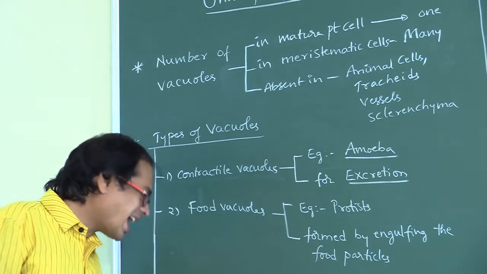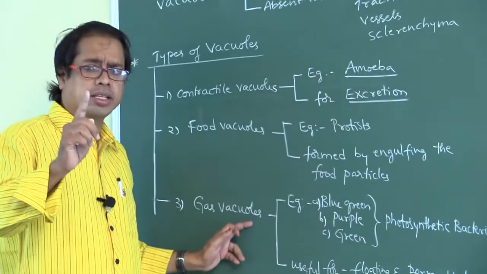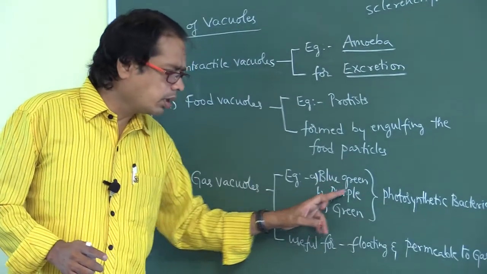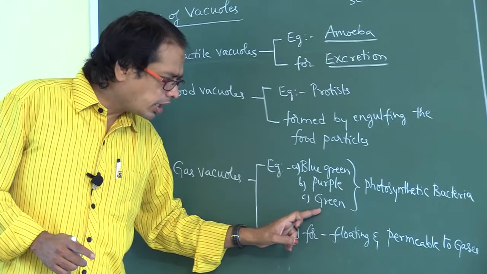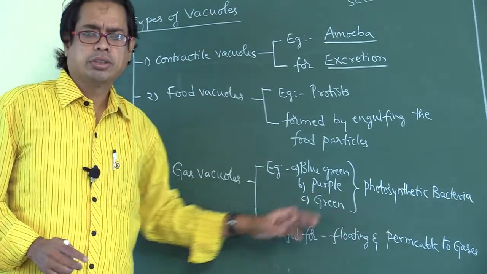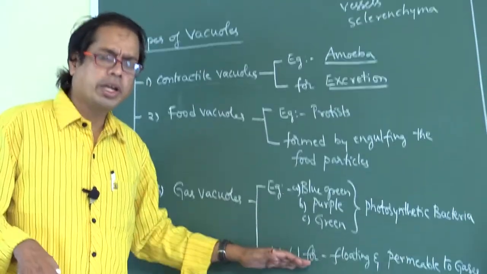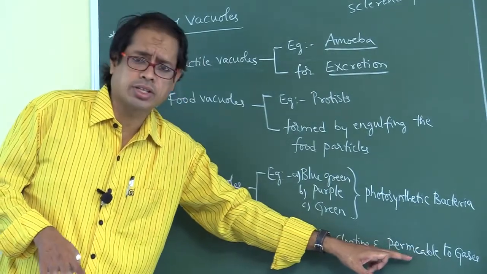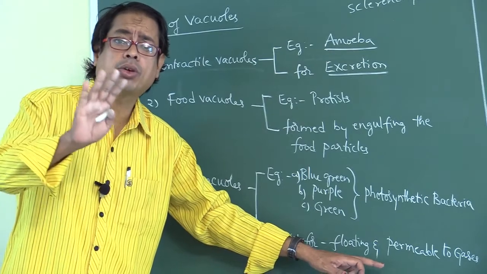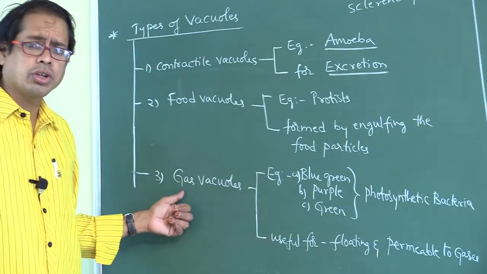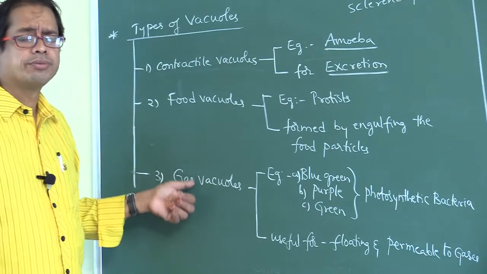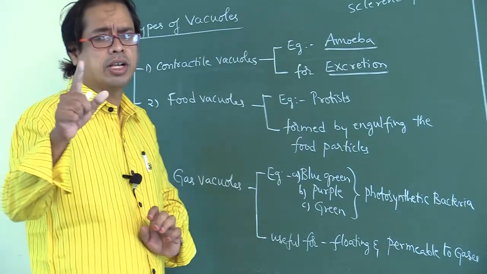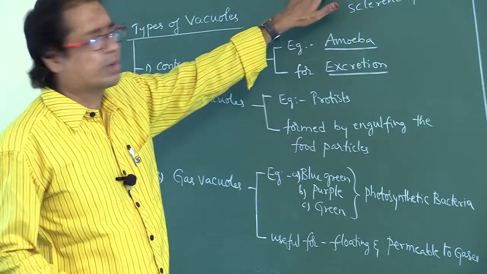Next one, gas vacuoles, found for example in blue-green photosynthetic bacteria, purple photosynthetic bacteria, and green photosynthetic bacteria. These are useful for floating and are also permeable to gases. Don't say permeable to water. These are the different types of vacuoles. These vacuoles are generally found in plant cells, absent in animal cells.